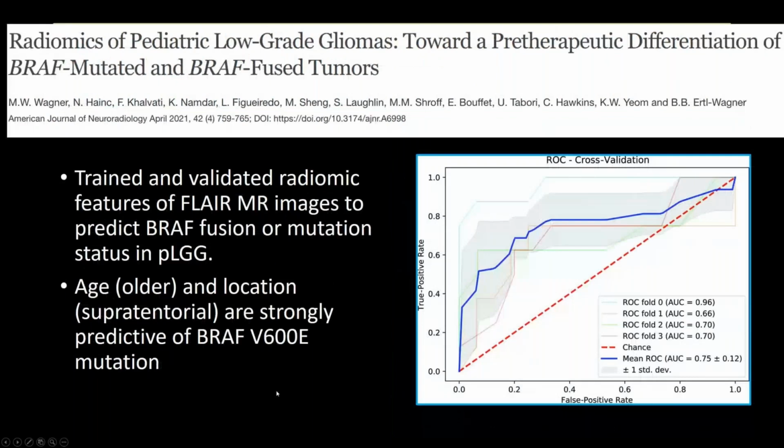And then if we apply radiomics to these low-grade tumors, can we differentiate BRAF mutated and BRAF fused tumors? In this cohort of patients, they trained and validated radiomic features based on FLAIR images. And what they found is that the model was able to predict with an area under the curve of 0.85. And interestingly, the age, which is an older pediatric patient population, and the location, supratentorial versus infratentorial, are strongly predictive of BRAF V600E mutation.